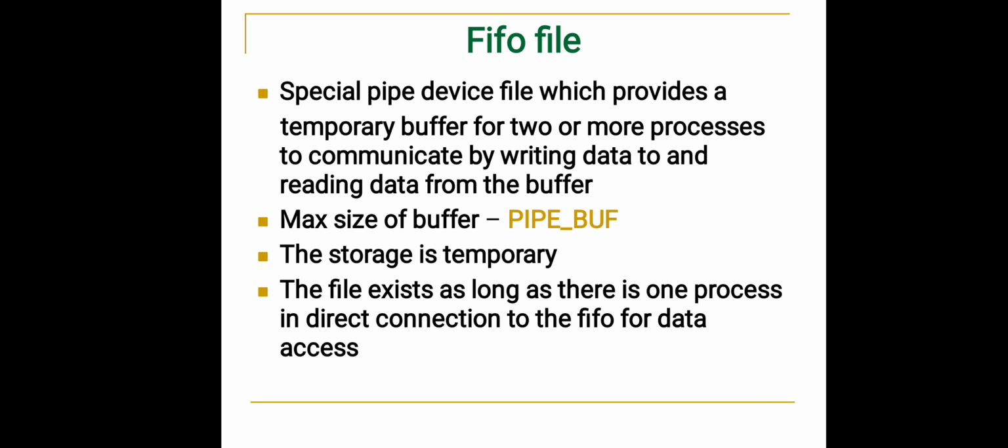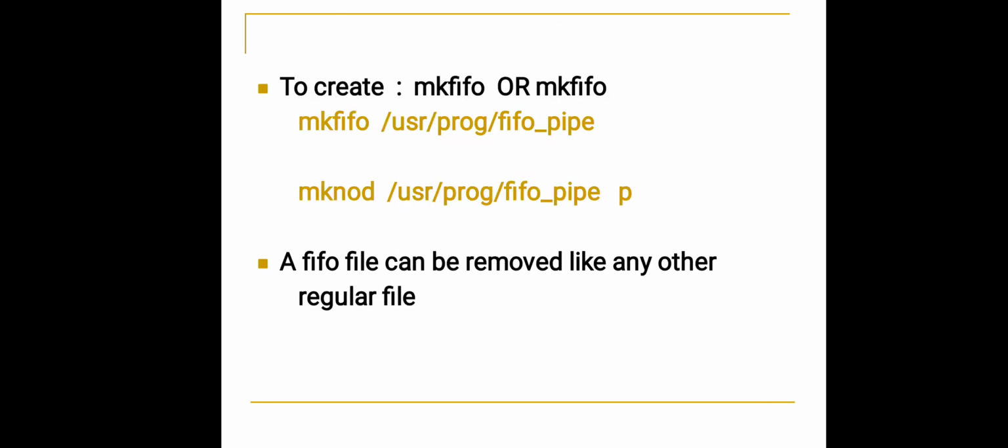The storage of the FIFO file is temporary. The file exists as long as there is one process in direct connection to the FIFO for data access. If even one process is in direct connection with the FIFO, then we can't terminate the file. To create a FIFO file, we use mkfifo, followed by the FIFO file name. A FIFO file can be removed like any other regular file.